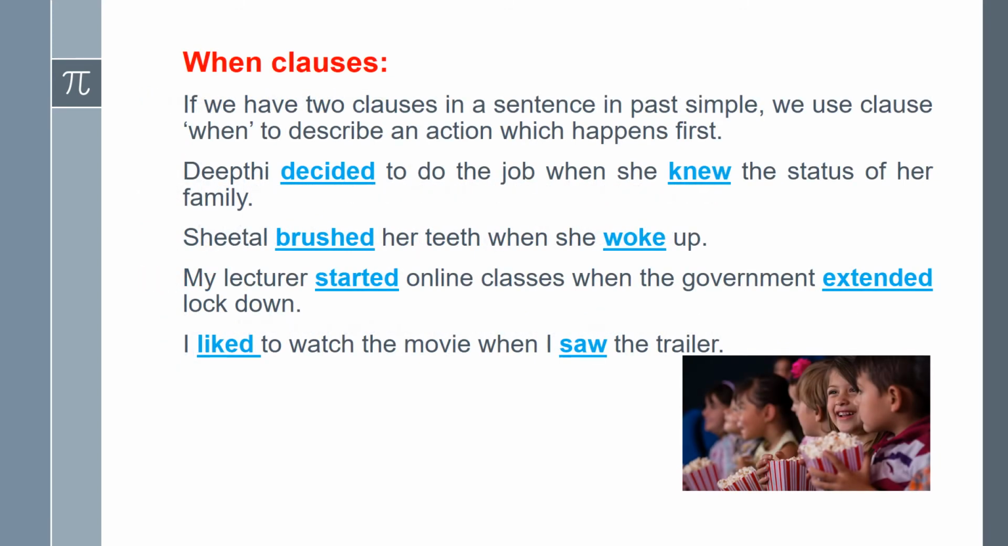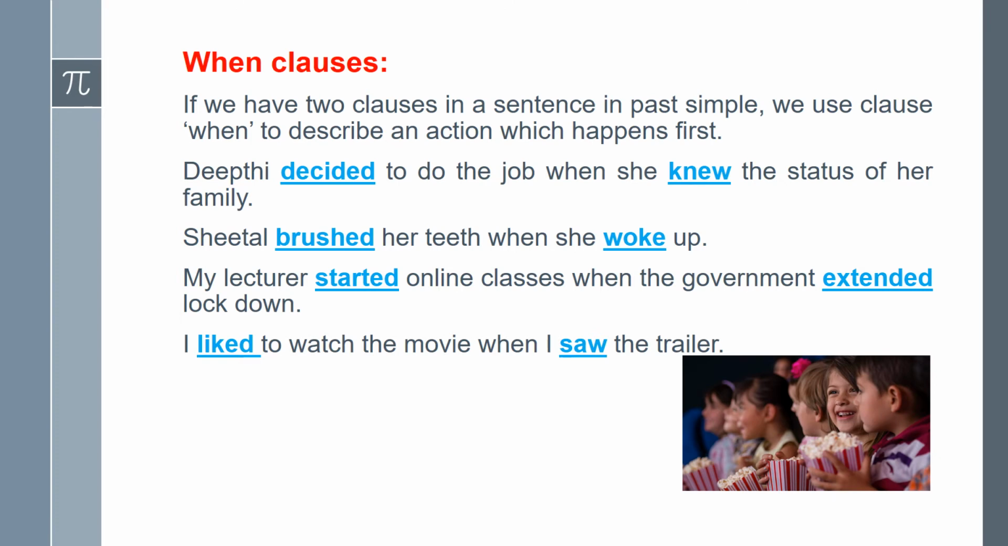Past simple is also used to express when clauses. What's the when clause? Let's understand now. If we have two clauses in a sentence in past simple, we use clause when to describe an action which happens first. For example, if both clauses are in the past simple, then we use when clause to describe an action which happens first, means to describe the earlier action we use when clause.